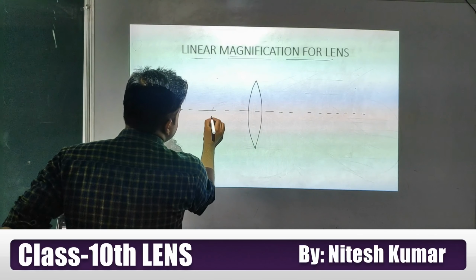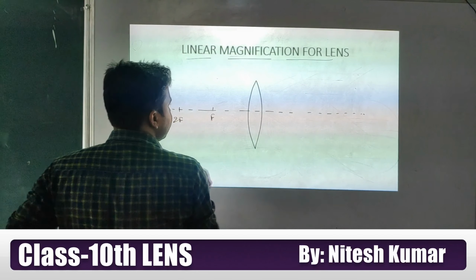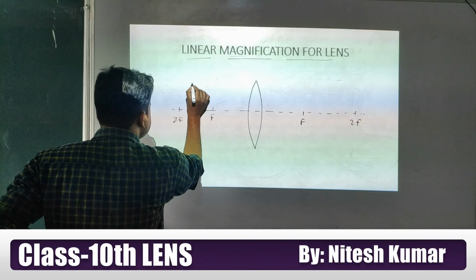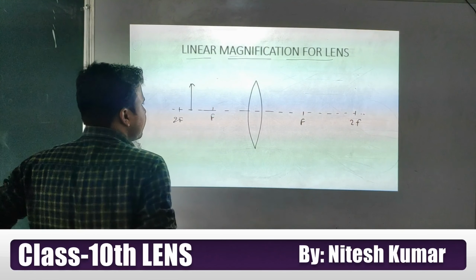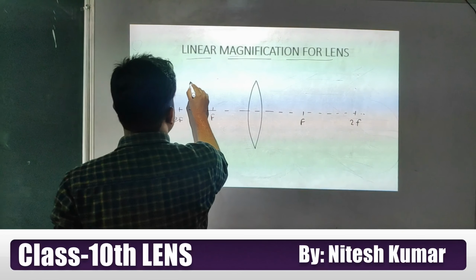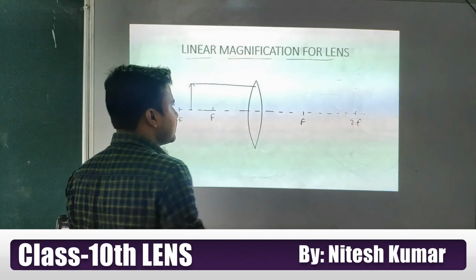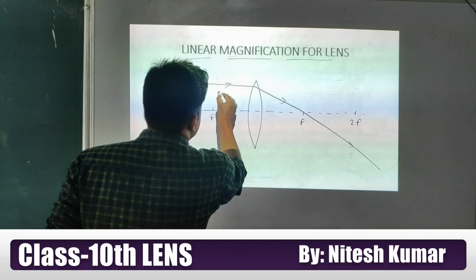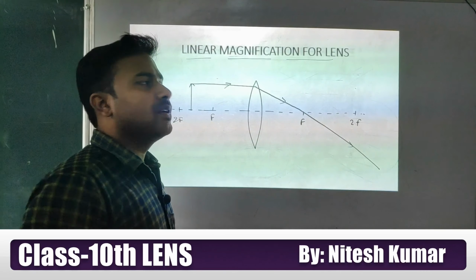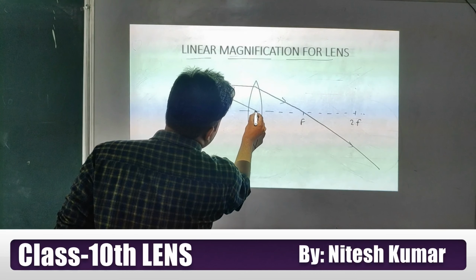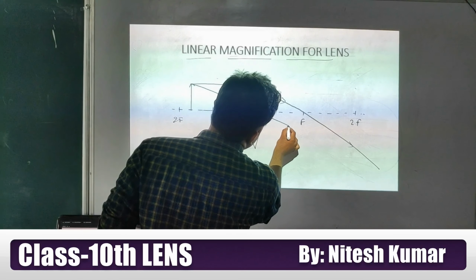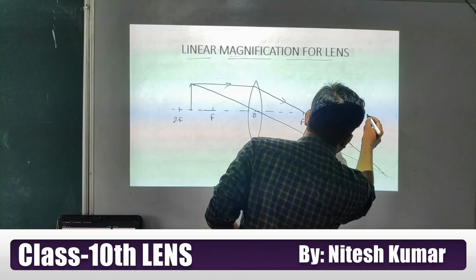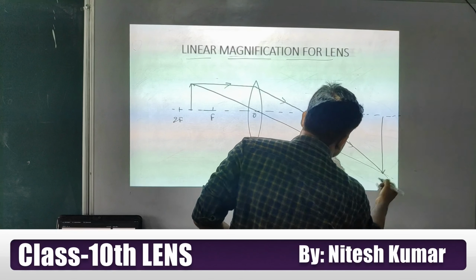Look at this. Here we have f, and this one is 2f. Here we have f and 2f, and if our object is placed here, between f and 2f, a ray coming parallel to the principal axis will pass through the focus, is it or not, students? And a ray falling at the optical center will go without deviation. Look at this, where they meet here. So where will the image form? At this point, students.